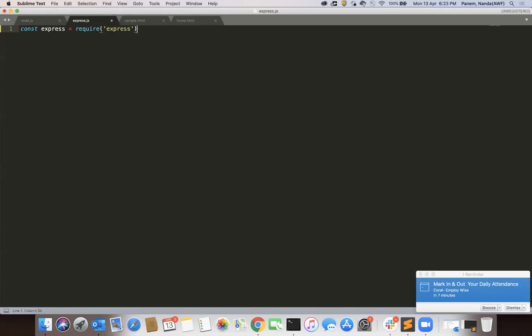So there is an Express module which is available for Node.js itself. By using this, we can create a simple Express app. If you want to provide the version of Express, we can do that too. And then I'm creating a simple application over here, simple app. So why do we need to use Express?